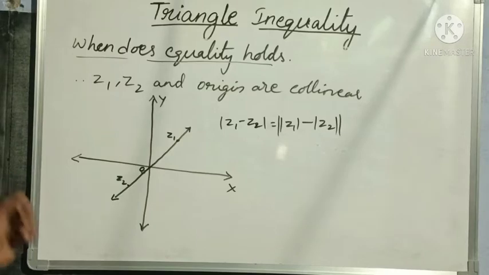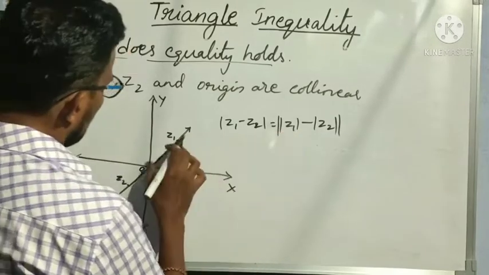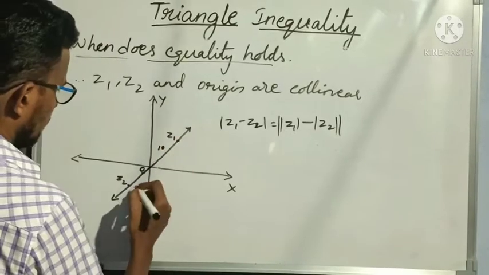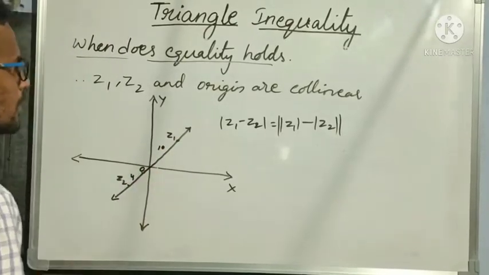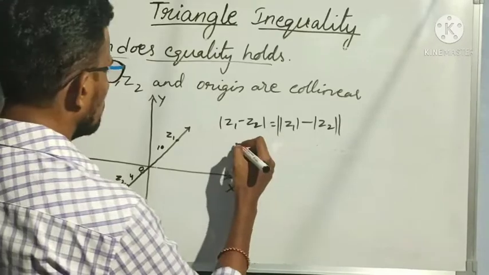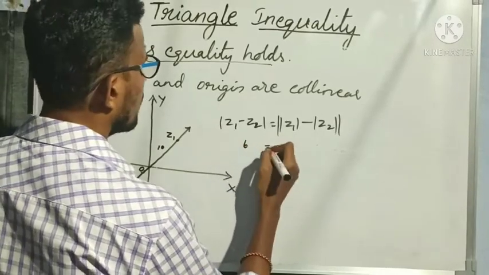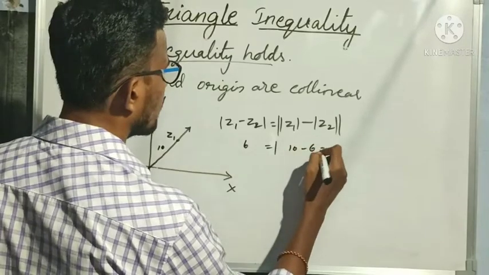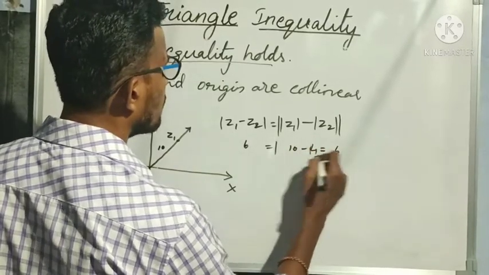Why? Suppose Z1 is 10 and Z2 is 4. So modulus of Z1 minus Z2 is 6, and modulus of Z1 minus modulus of Z2 is 10 minus 4, which is also 6.